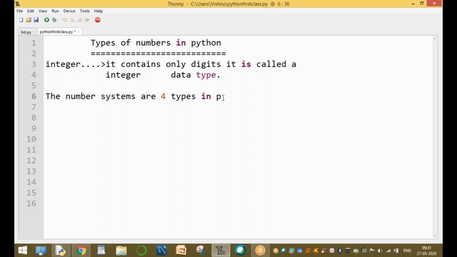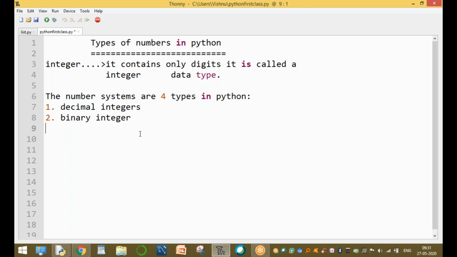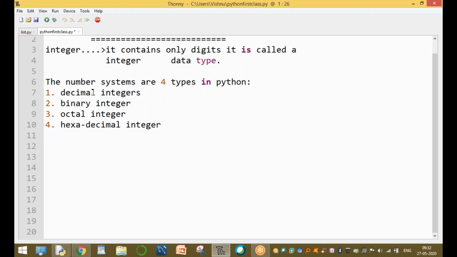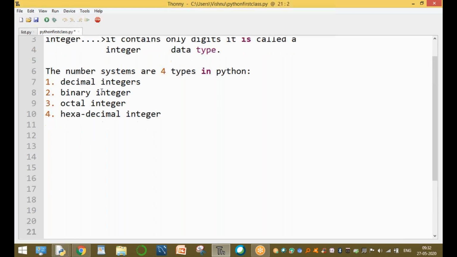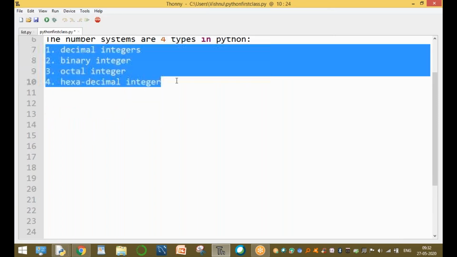What is the first type? The first is the decimal number system, decimal integers. The second one is binary integer. The third one is octal integer. The fourth one is hexadecimal integer. Clear, guys? These are the types of numbers, or the types of integers: decimal, binary, octal, and hexadecimal.